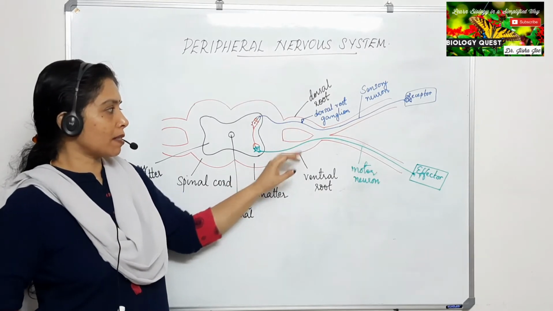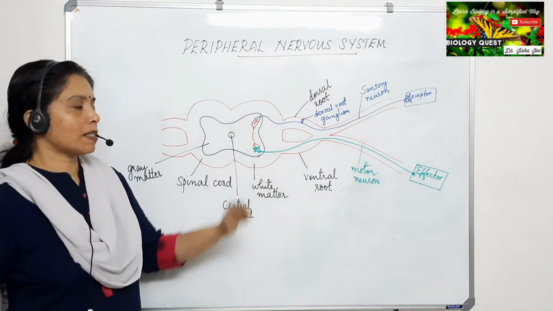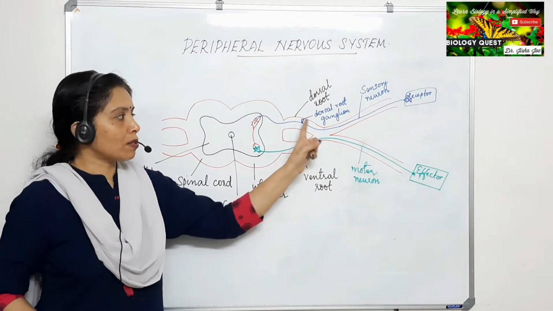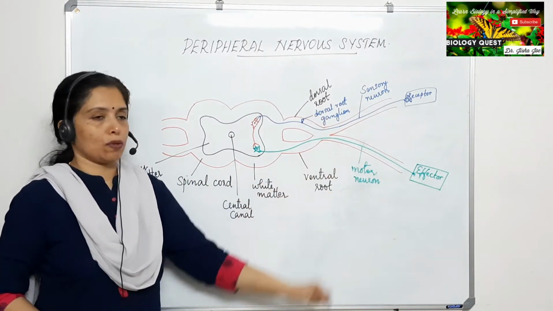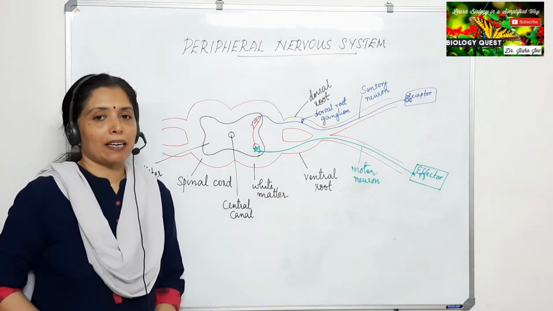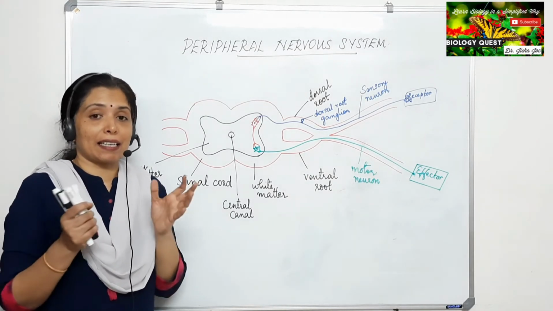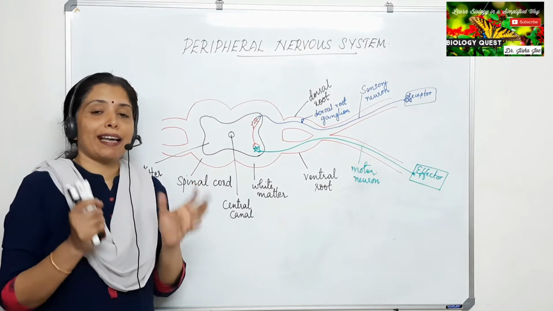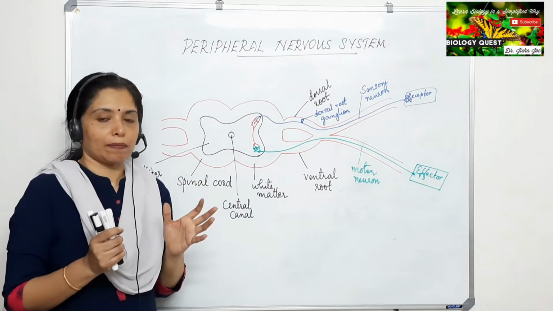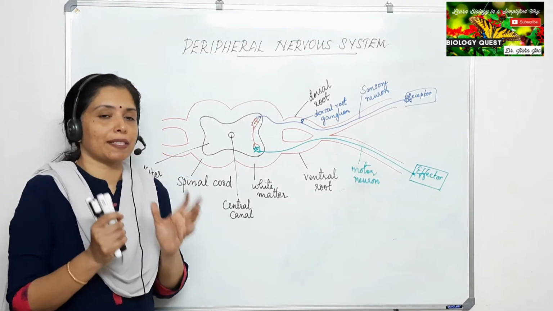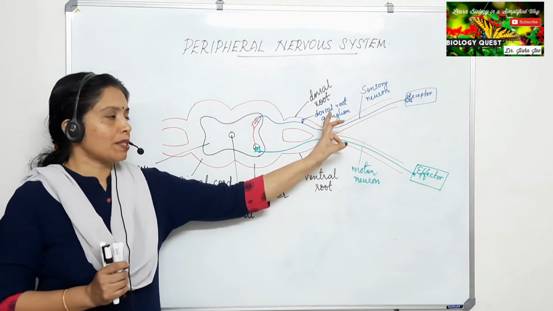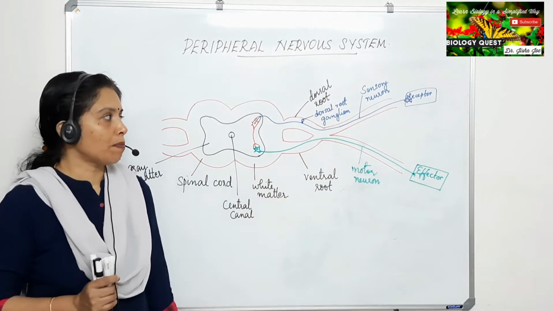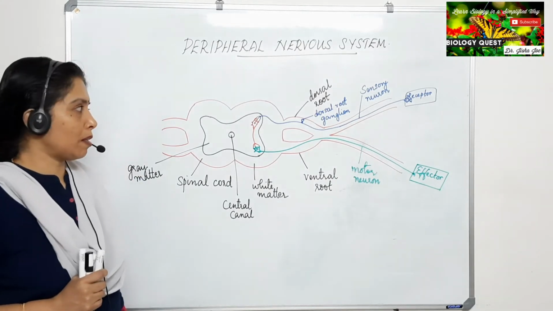The upper root is the dorsal root of the spinal cord, and you can also see a dorsal root ganglion in the dorsal root. And what is a ganglion? A ganglion is an aggregation of the cell bodies of neurons. Okay, an aggregate of cell bodies constitutes a ganglion. So a dorsal root ganglion is also present in the dorsal root.